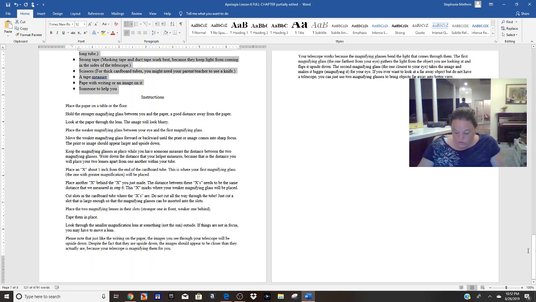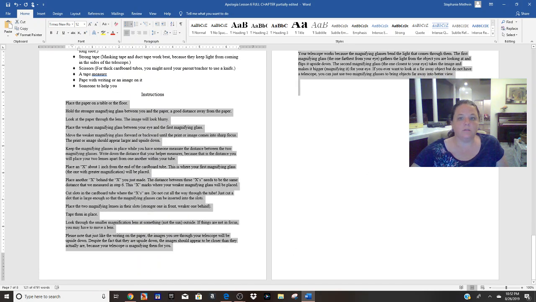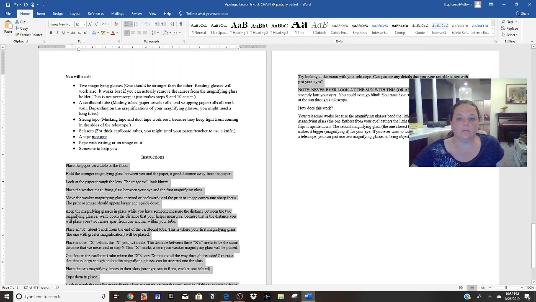under the instructions, start with "place the paper on a table or the floor" and go all the way down to "try looking at the moon with your telescope." Where is that? Where is it? Here it is.